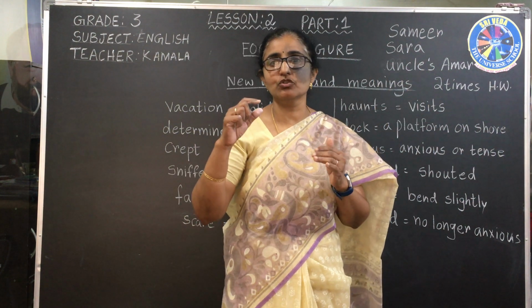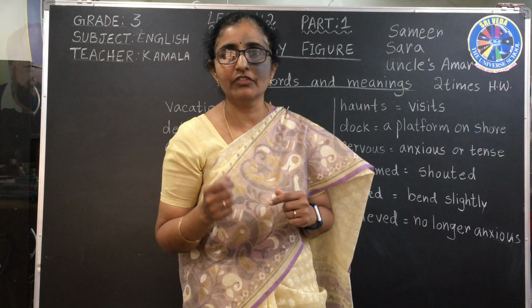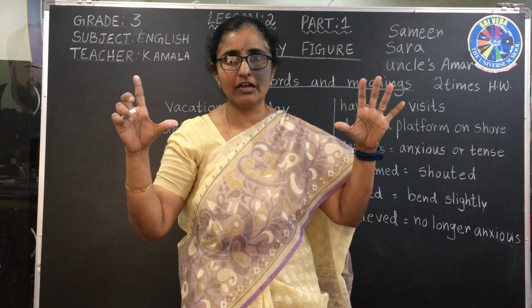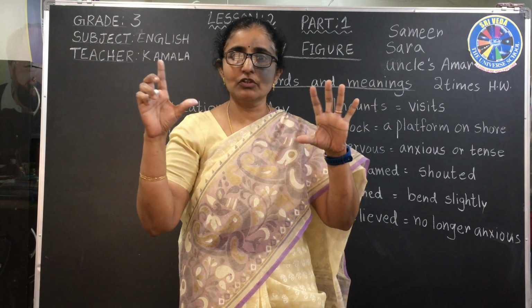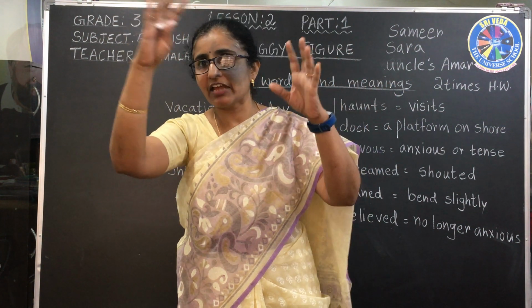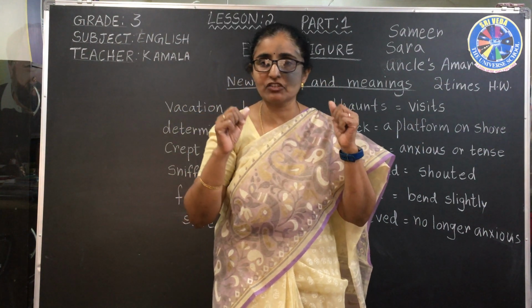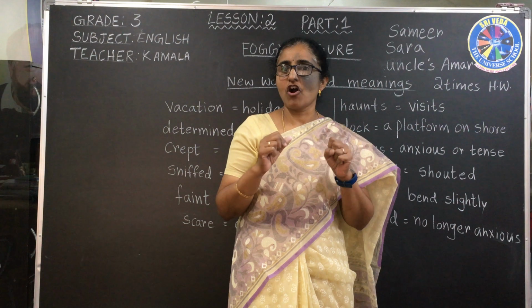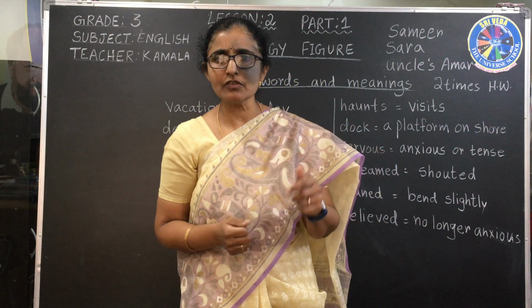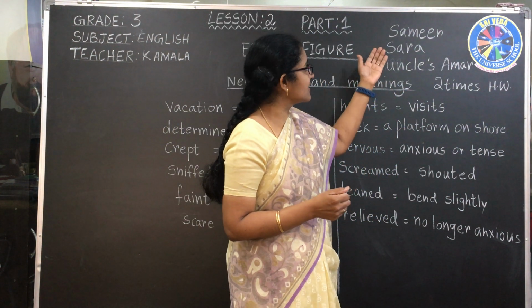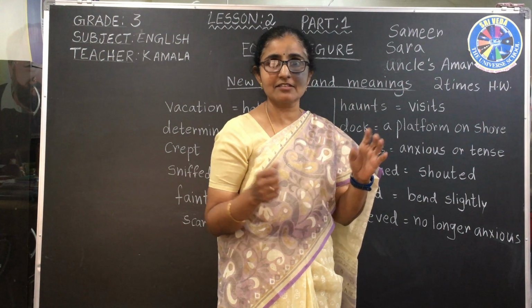He went near the window and looked out of the window. There was a lot of fog, so he could not see very far. There were trees and everything, but he could not see very far. That much fog was there, in white color. Fog is like smoke. So Sarah asked Samir how it is outside.